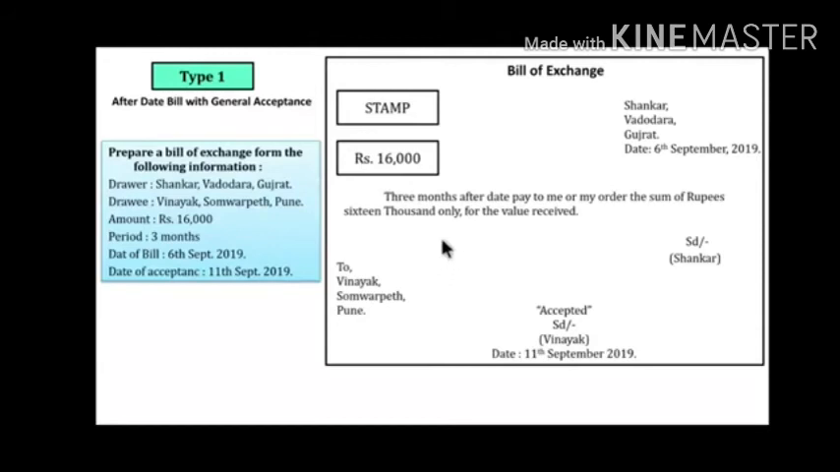Here there is no condition or any qualification. So the signature of drawer and the signature of drawee is a must in this general acceptance. I hope you understood how to prepare a format of general acceptance. Now we will see how to prepare a format of qualified acceptance. So type 2, we will see type 2 with the qualified acceptance.